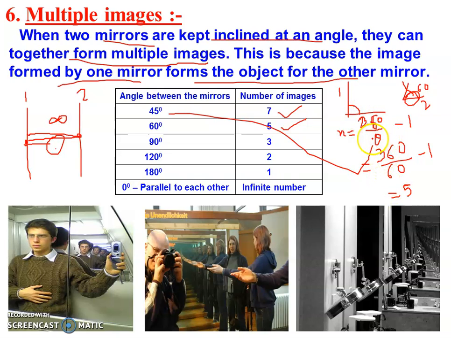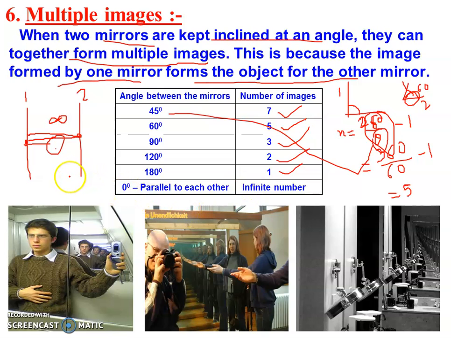When we substitute 90 in place of theta, we get 4, and 4 minus 1, so 3 images will form. At 120 degrees, 2 images will form. And when the mirrors are at 180 degrees, there will be only one image, right?